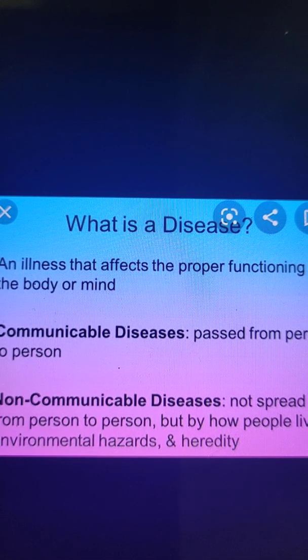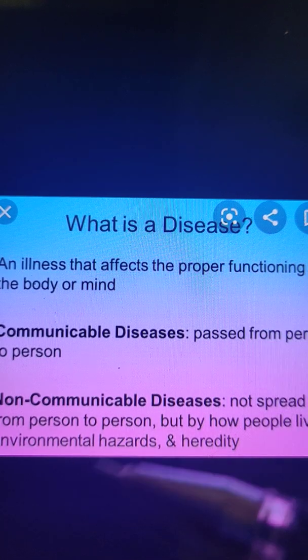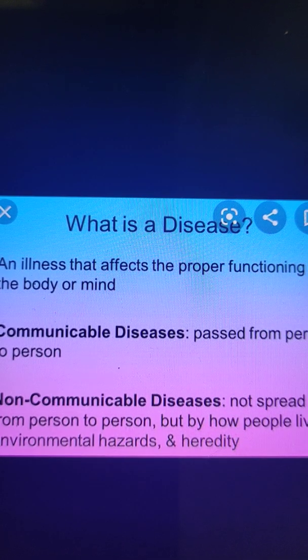So depending upon the cause of the disease, these diseases are classified into two groups. The first one is communicable disease and the second one is non-communicable disease. The communicable diseases are those that spread from person to person, and the non-communicable diseases are those that do not spread from person to person. So let's discuss them one by one.